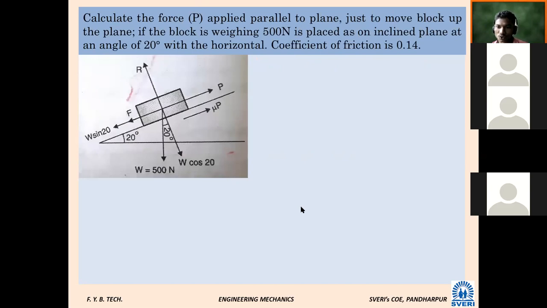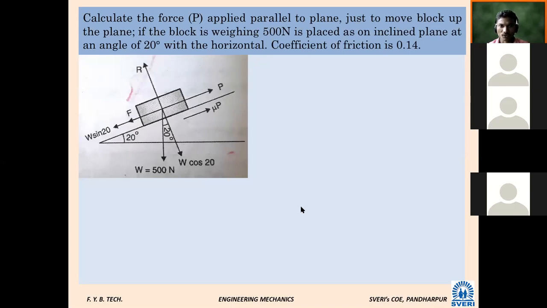Who will read loudly? Shubham, problem number 16. Read it loudly. Calculate the force P applied parallel to the plane just to move the block up the plane, if the block weighing 500 Newton is placed on an inclined plane at an angle of 20 degrees with the horizontal. Coefficient of friction is 0.14. So once again you can read.